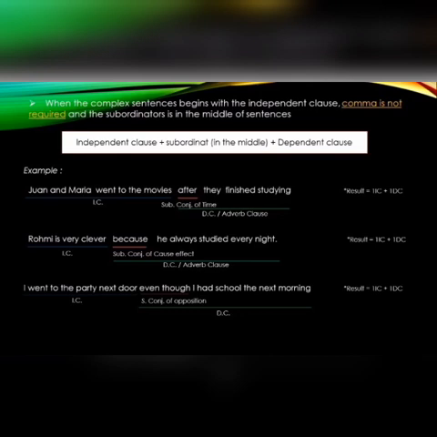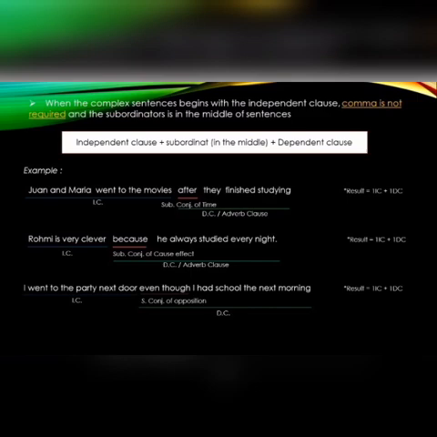Example: I went to the party next door even though I had school the next morning. I went to the party next door: independent clause. Even though: subordinating conjunction of opposition.